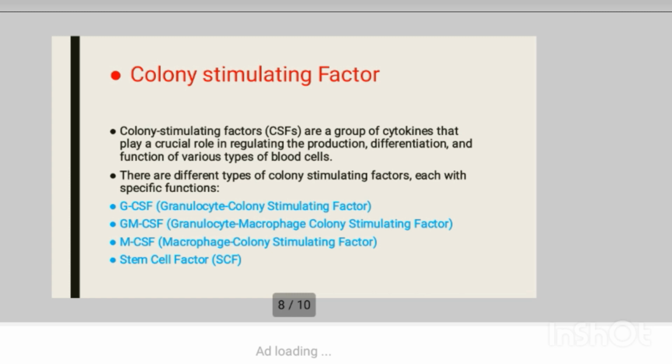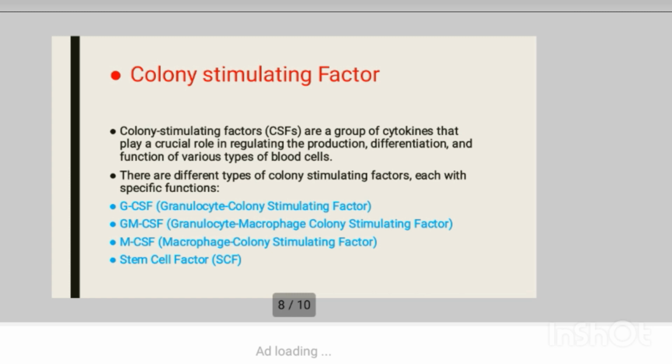It's produced by macrophages, fibroblasts, and endothelial cells. The primary target of G-CSF is the bone marrow, where it acts on hematopoietic stem and progenitor cells. It stimulates the production and maturation of granulocytes, including neutrophils, eosinophils, and basophils. Its function is to enhance the number and function of granulocytes, which are important for combating bacterial and fungal infections.